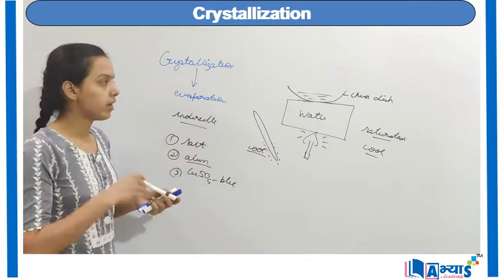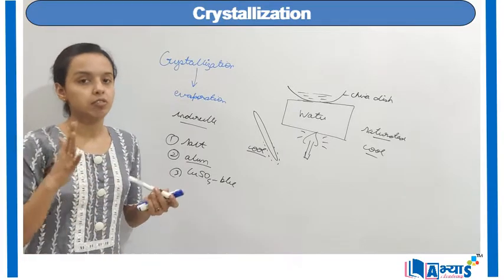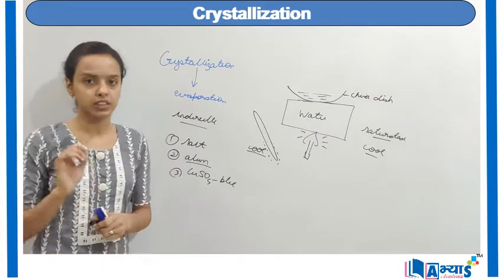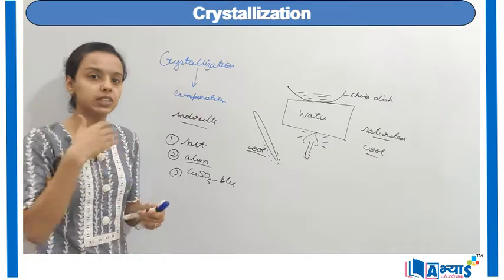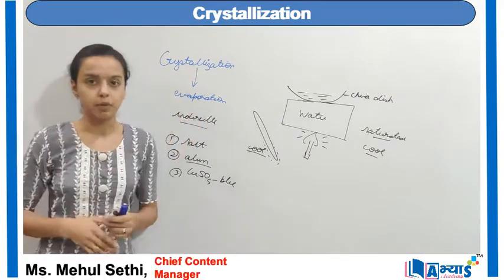So we can say that whenever we want to make a pure substance, or when we want to have pure crystals, we do this with the method of crystallization. But most of the time it is done after we have done the process of evaporation.